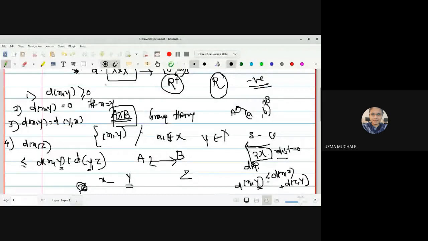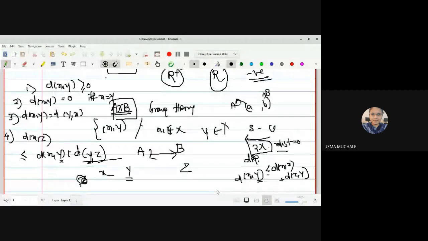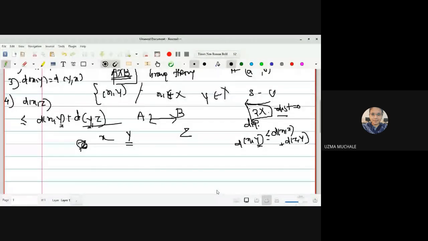So you should remember that if I have x and z, and y between x and z, what is the condition when this will be equality and when will it be strictly less than? Have you heard about this? Have you tried to find this out? When will there be strictly less than and when will there be equality?